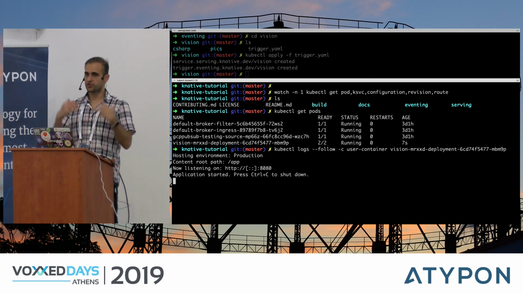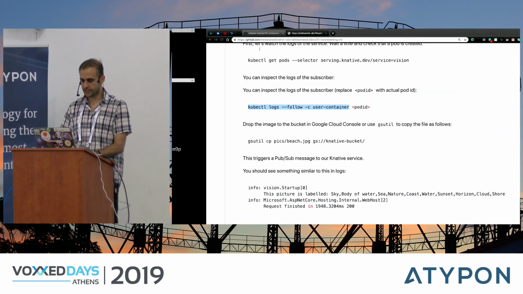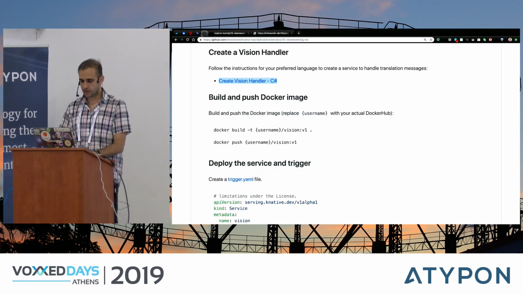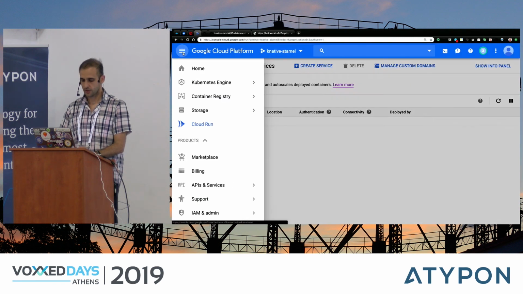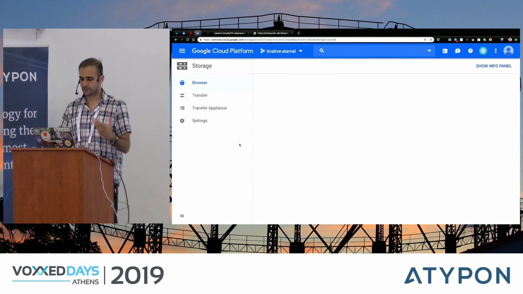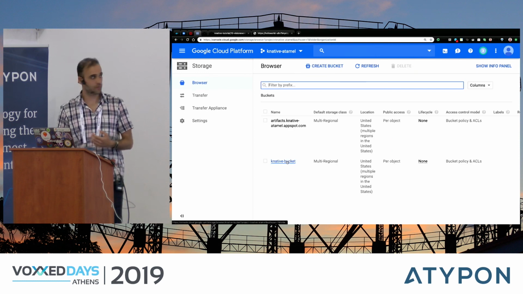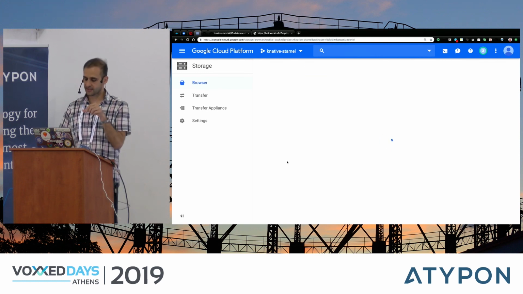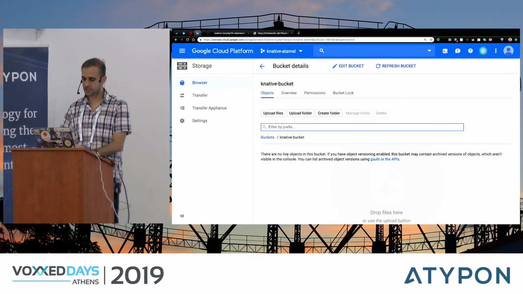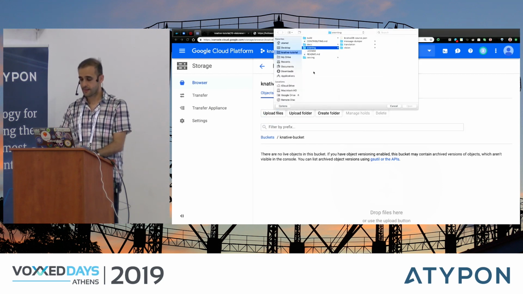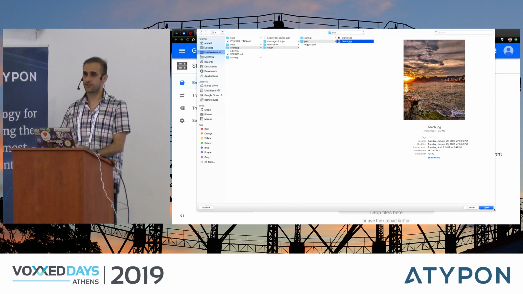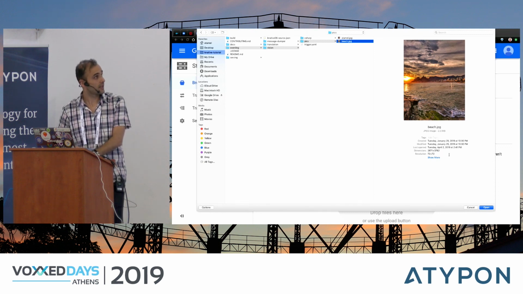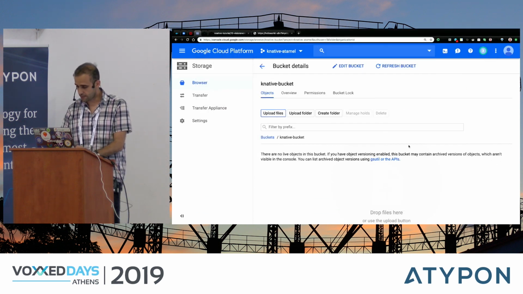Now what we need to do is we need to save an image, right? So to save an image, come to Google Cloud, switch my project to Knative, go to Google Cloud Storage. This is the place where I can save my image. There's a Knative bucket. This is the bucket where I will set the notifications, and I will upload a file. And let's choose an image. Let's say this one. I don't know if you can see it, but it's basically a beach with a nice sunset, right? So let's upload this.